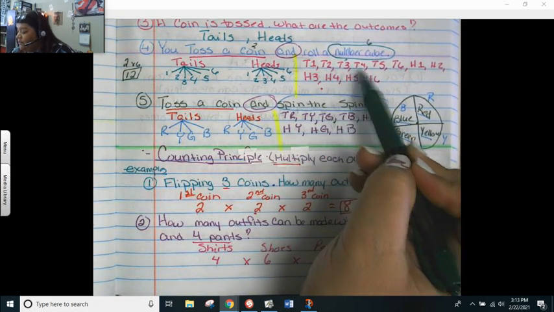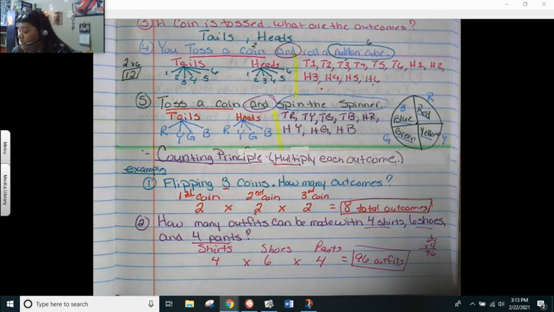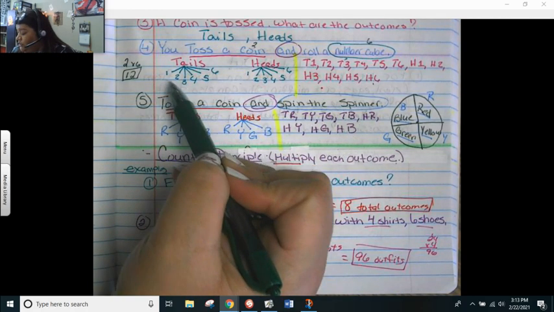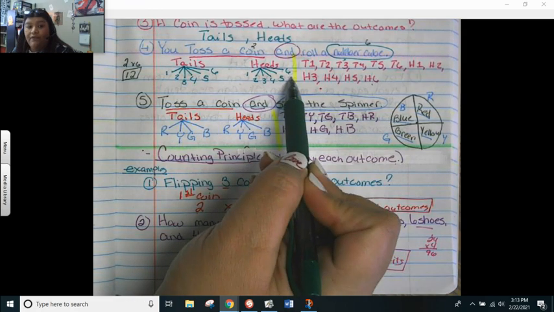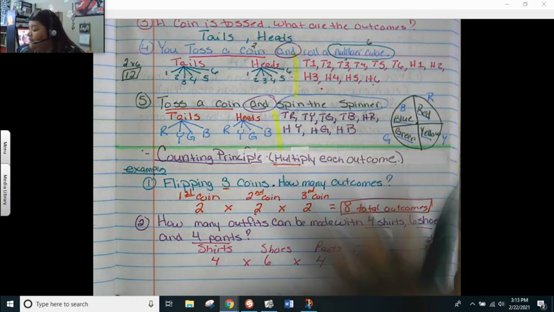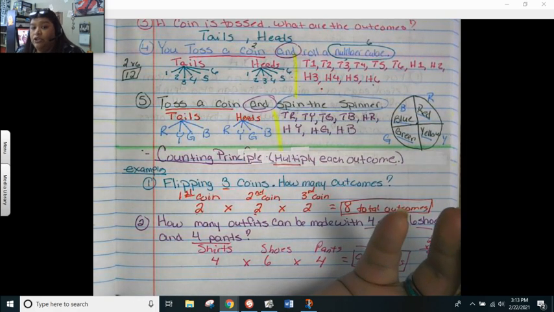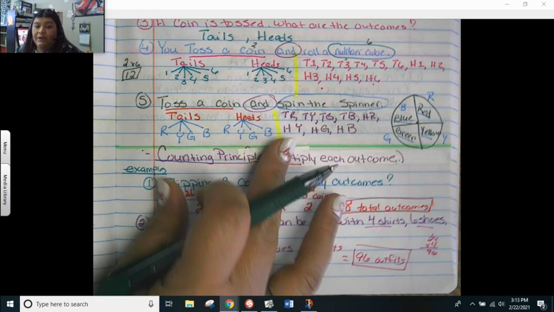Take a look at this. 1, 2, 3, 4, 5, 6, 7, 8, 9, 10, 11, 12. Look at the tree branches. You count the branches: 12 outcomes. So that's how the counting principle can actually work even if they give you pictures. Figure out how many total outcomes you should have, and then you could eliminate the ones that have too few or too many.